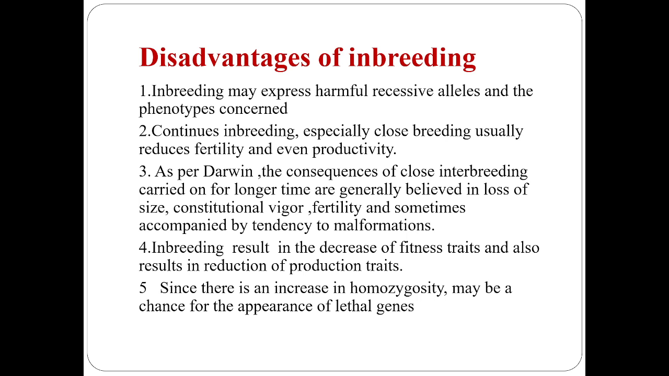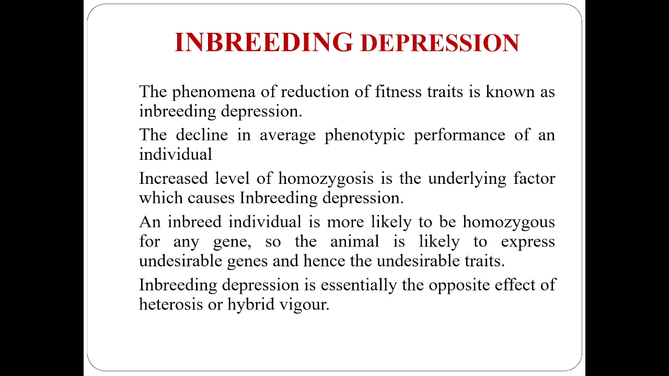As per Darwin, the consequences of close interbreeding carried on for a longer time are generally believed to be loss of size, constitutional vigor and fertility, sometimes accompanied by a tendency to malformations, which may be a major loss for animal breeders. Inbreeding results in a decrease of fitness and a reduction of production rates. Since there is an increase in homozygosity, there may be a chance for the appearance of lethal genes. These are the major disadvantages of inbreeding.